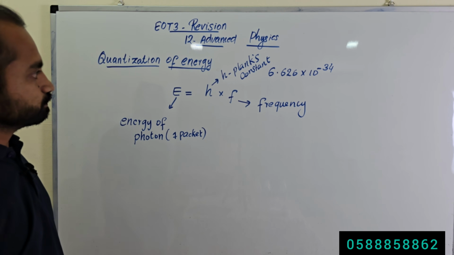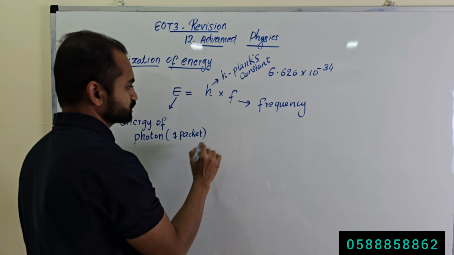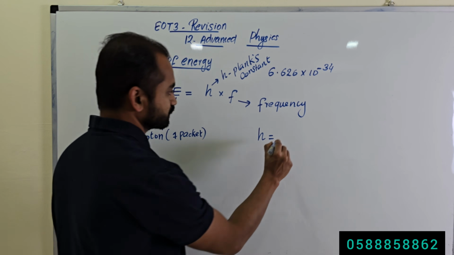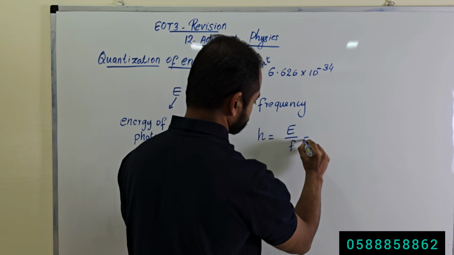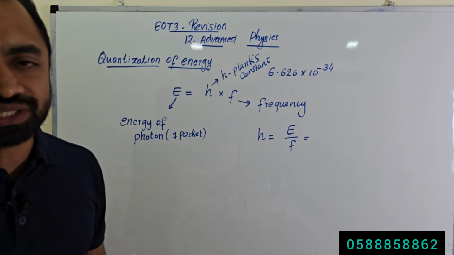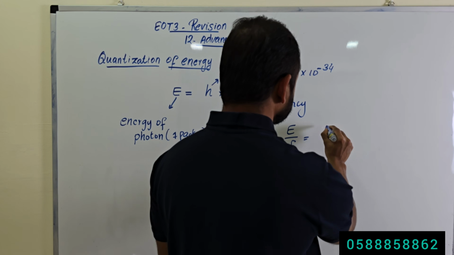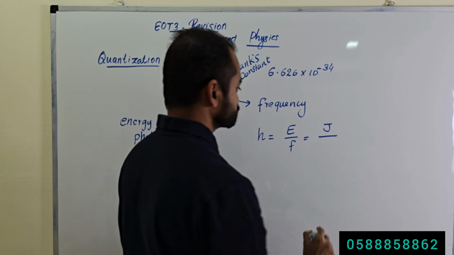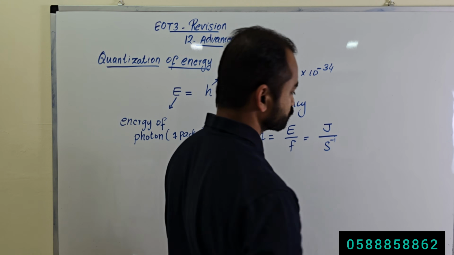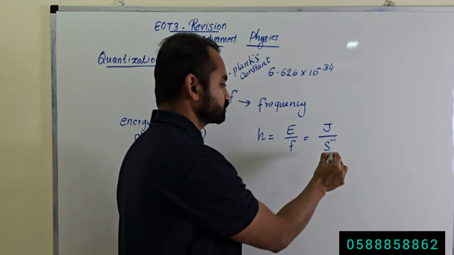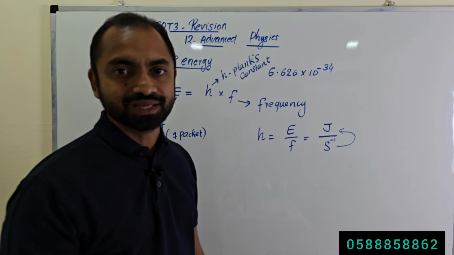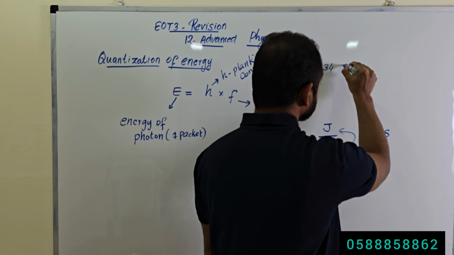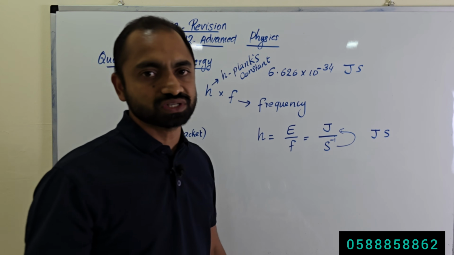Okay, then we will see this equation. What is h in this equation? h is equal to Planck's constant, which I can write as E divided by f. What is E? E is the energy, and the SI unit of energy is joule. What is the SI unit of frequency? Hertz, right? Hertz means second to the power minus 1. If I take second to the power minus 1 to the numerator, it will be second. So the SI unit of Planck's constant is joule second.